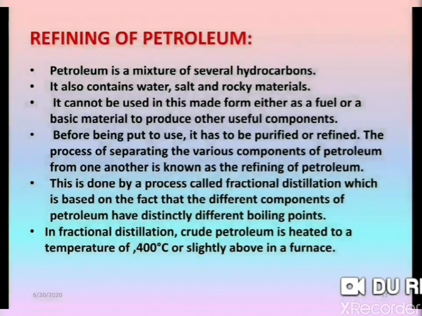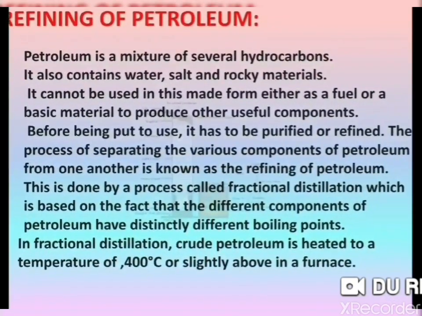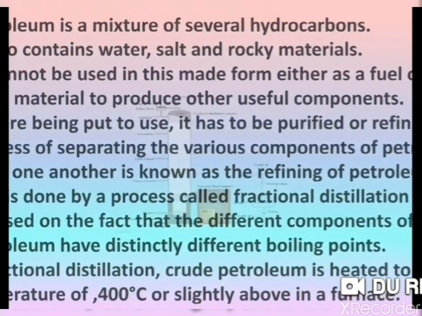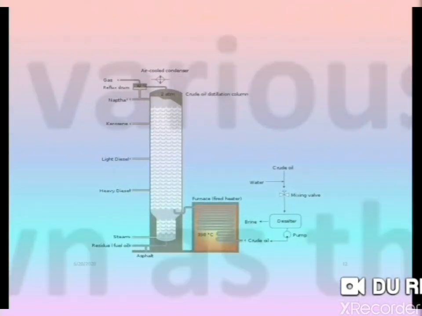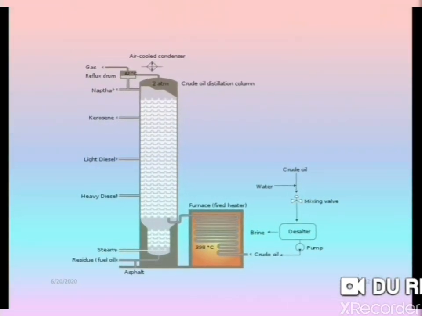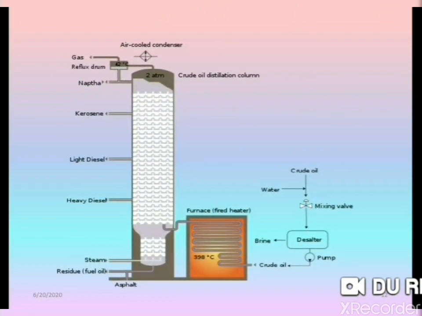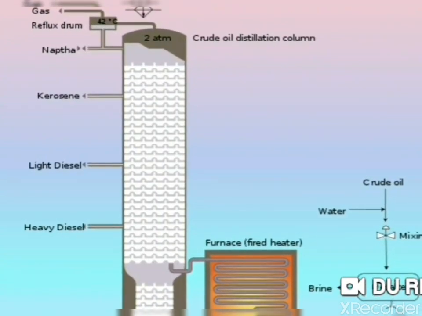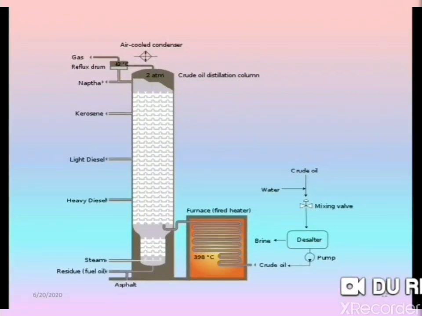So here you can see the structure of the furnace where petroleum is refined. Now this is the chamber, this is called the distillation chamber, and in this distillation chamber, let's see the video.